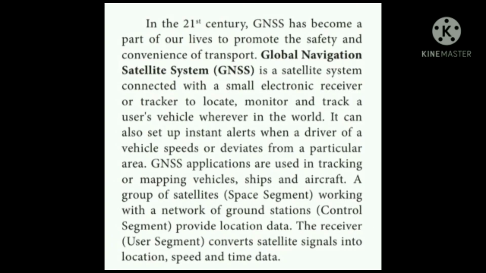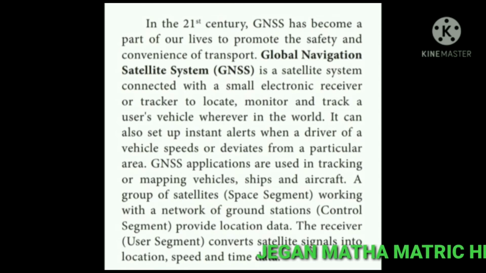In the 21st century, GNSS has become a part of our lives to promote the safety and convenience of transport. Global Navigation Satellite System is a satellite system connected with a small electronic receiver or tracker to locate, monitor and track a user's vehicle wherever in the world. It can also set up instant alerts when the driver of your vehicle speeds or diverts from a particular area.